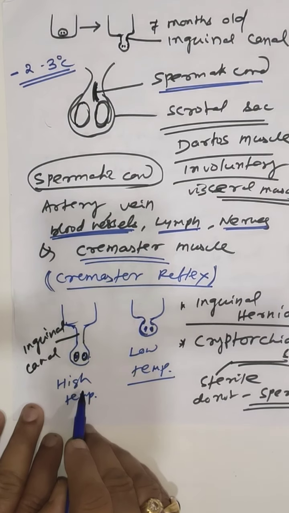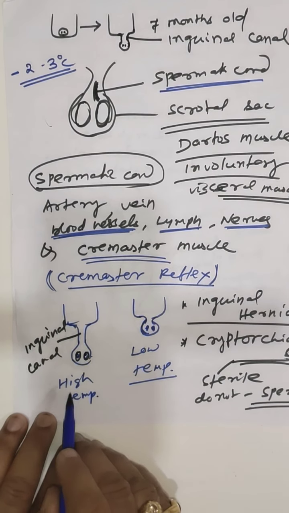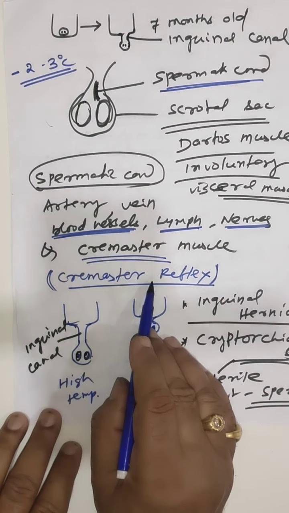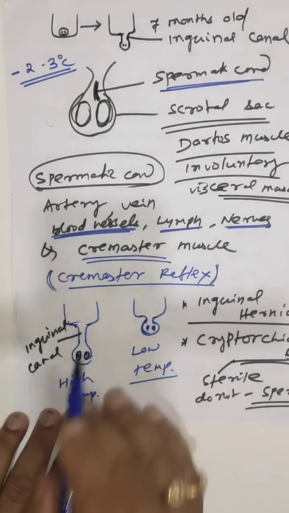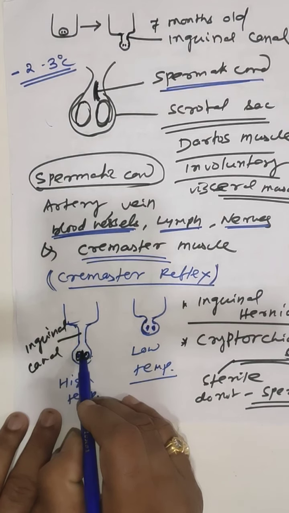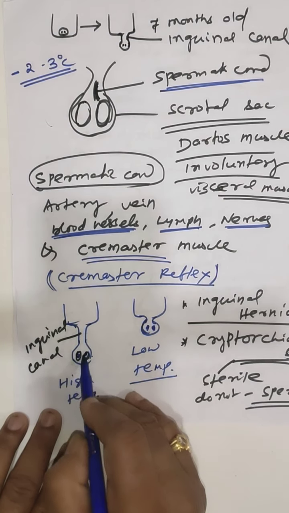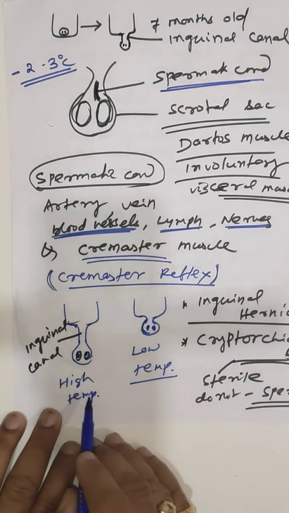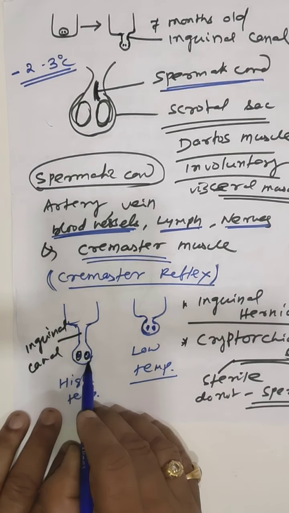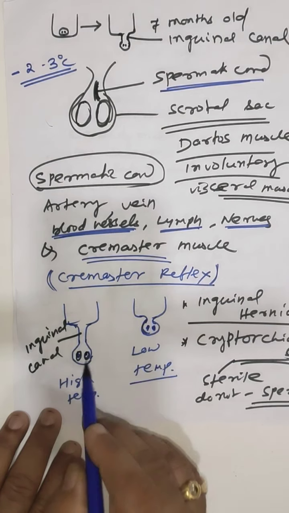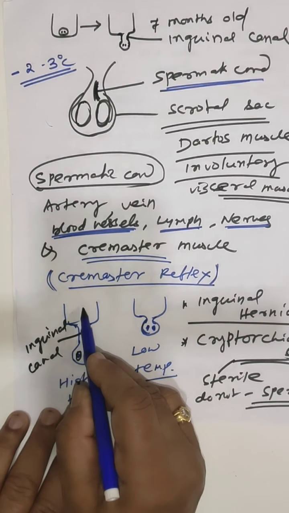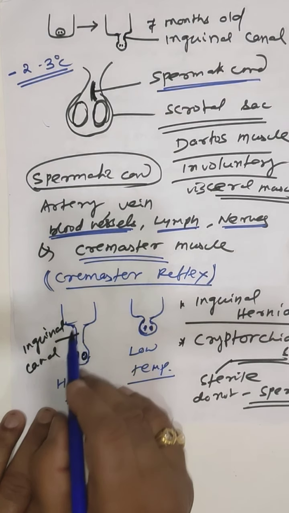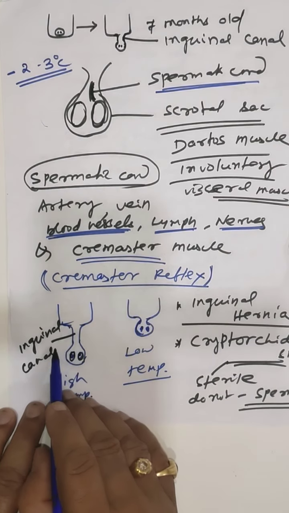So, when the environmental temperature becomes high, the cremaster muscles relax and the testes move away from the abdominal cavity, so that the testes do not get any heat from the abdominal cavity.